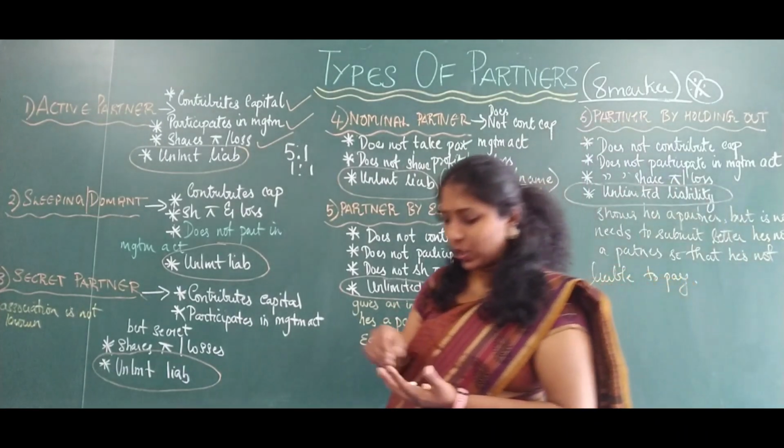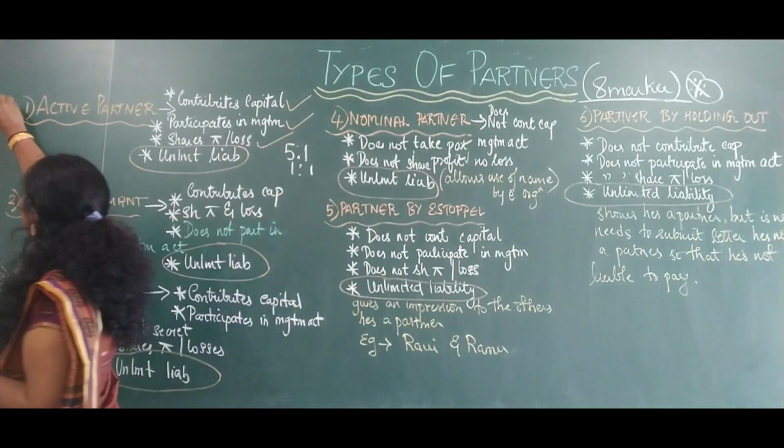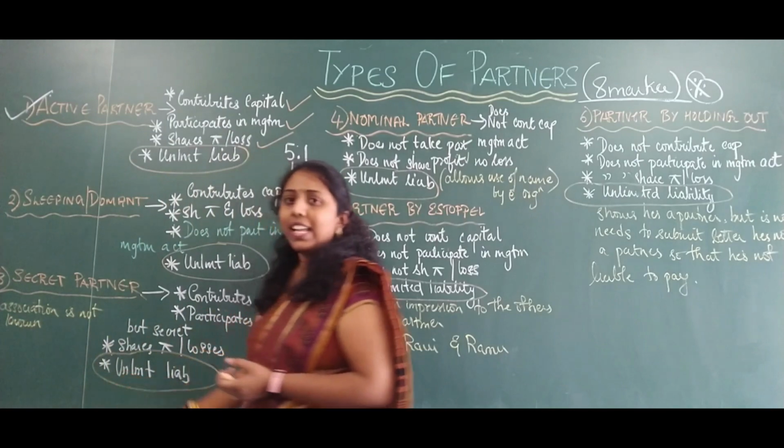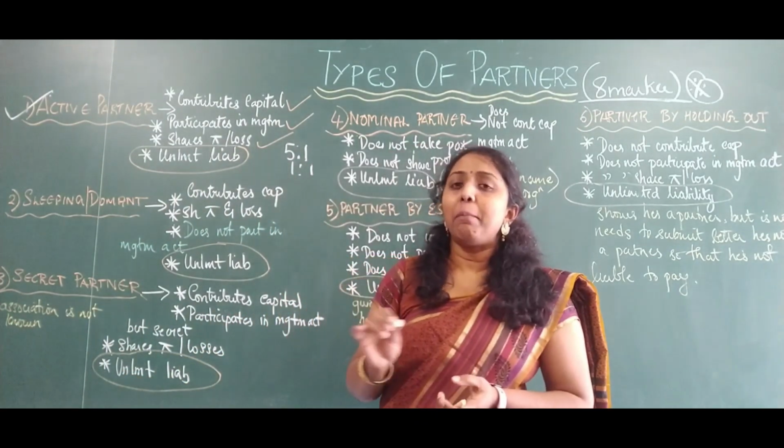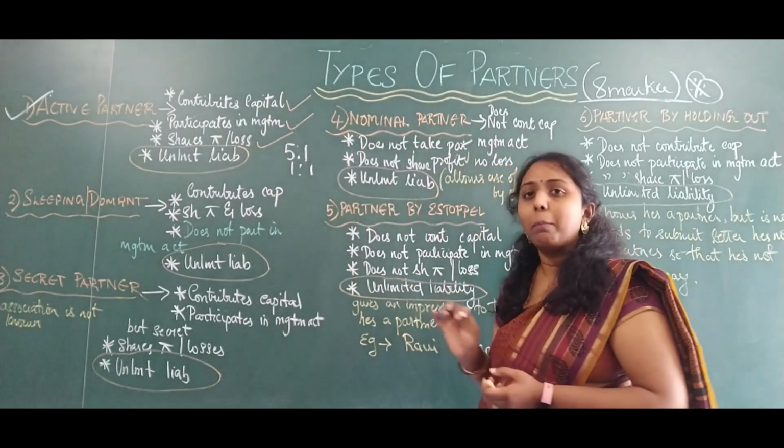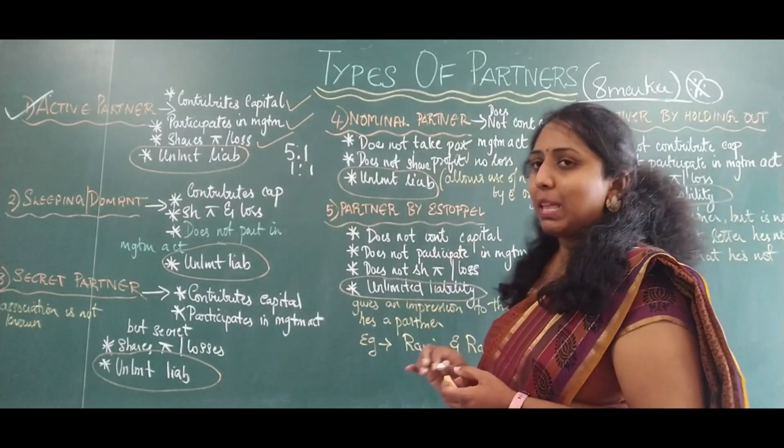The second point, so I am going to take off active partner. The second one is sleeping partner. Sleeping partner is also called a dormant partner. Now, who is a sleeping partner?